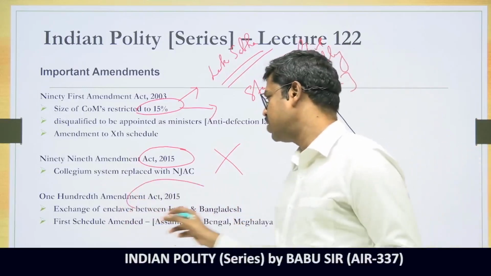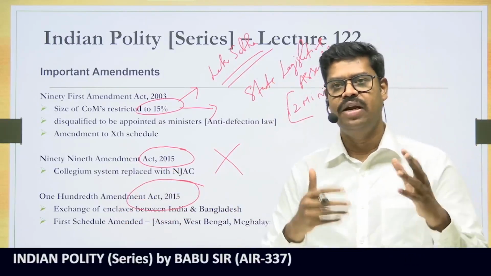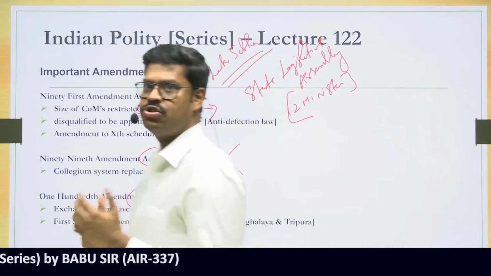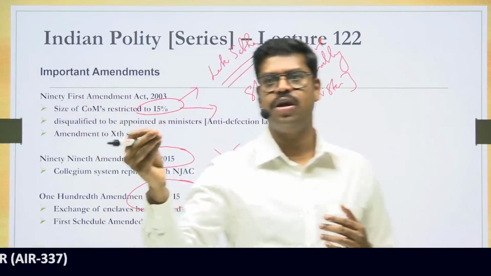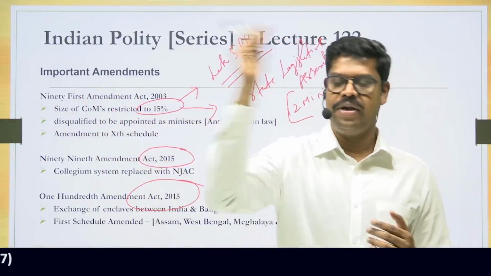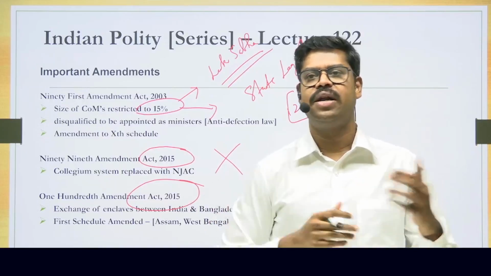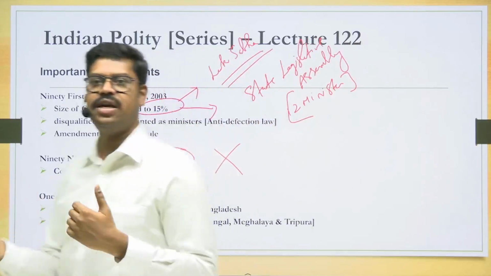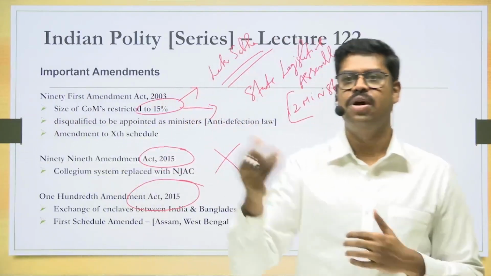The 100th Constitutional Amendment Act is related to the exchange of enclaves between India and Bangladesh. An enclave is a small portion of land of one country which is completely located inside another country. So India and Bangladesh started exchanging these enclaves, which also means that India has to transfer some of the land to Bangladesh.